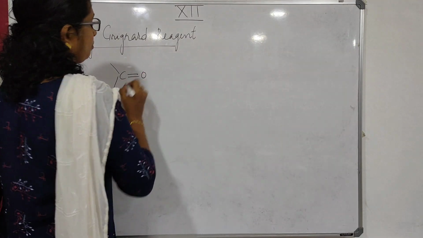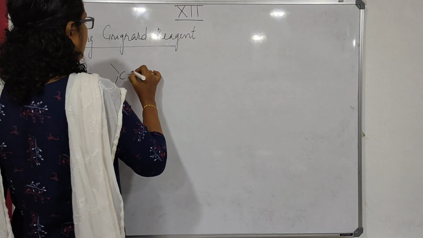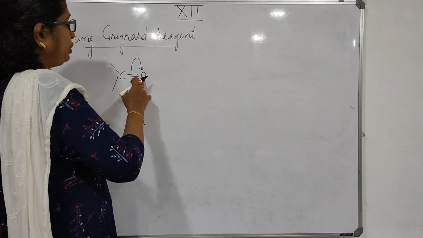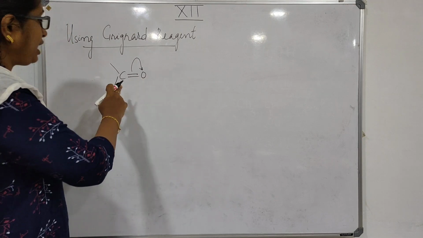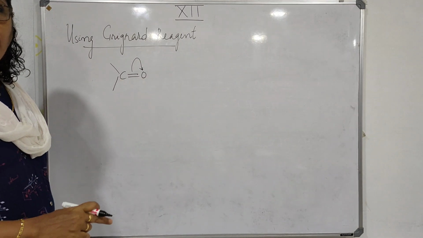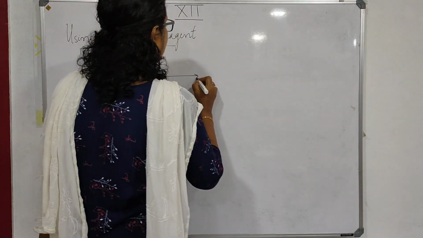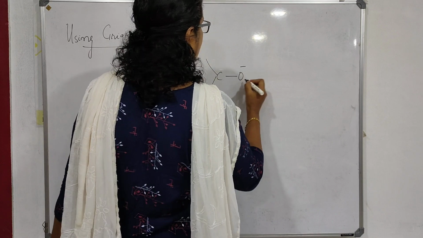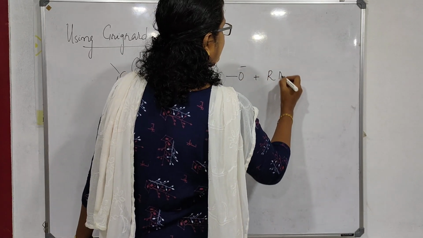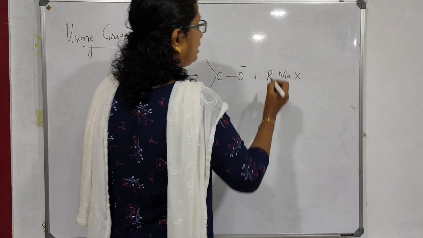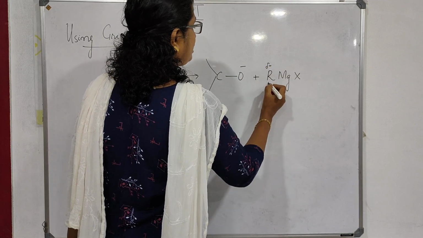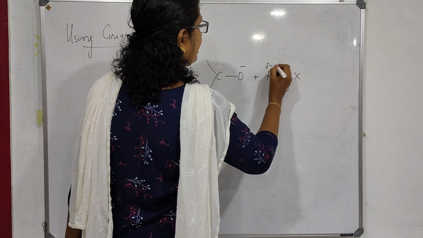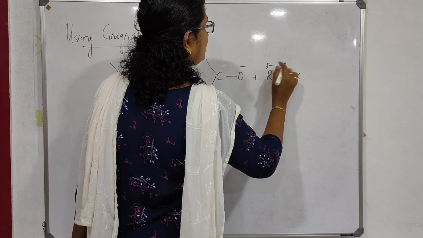Any aldehyde or ketone contains a carbonyl group, C double bond O. The pi electrons will shift to oxygen, which is more electronegative. So oxygen will have a negative charge and carbon will have a positive charge. Then RMgX has a partial negative charge on R and magnesium has a positive charge.